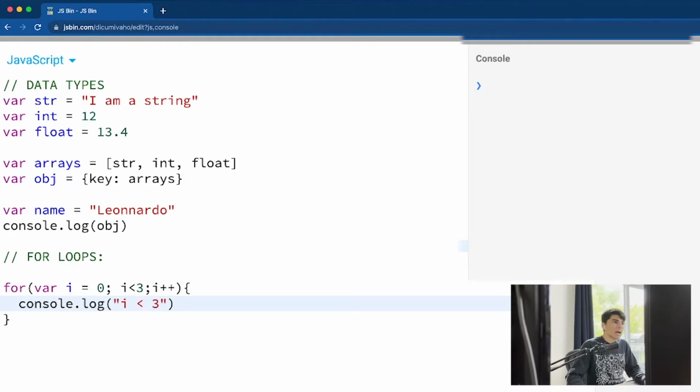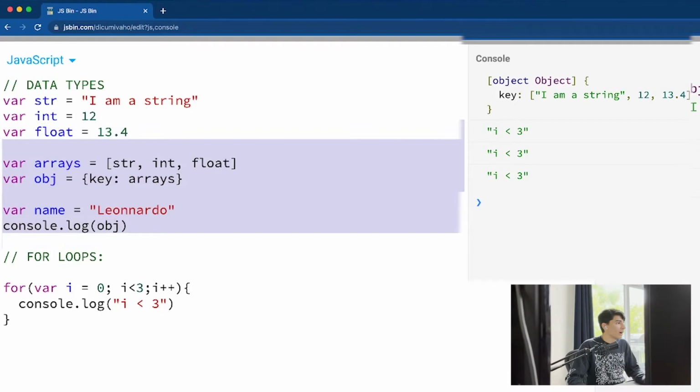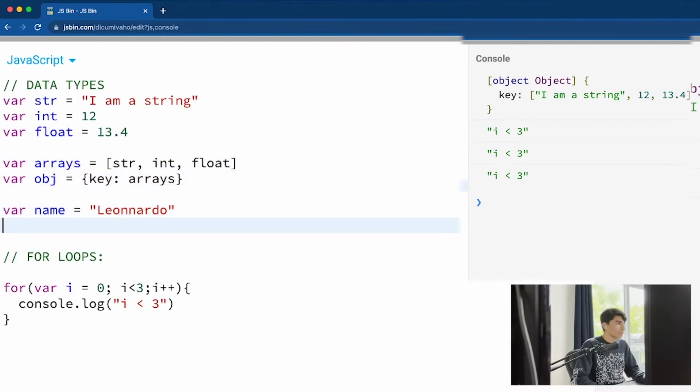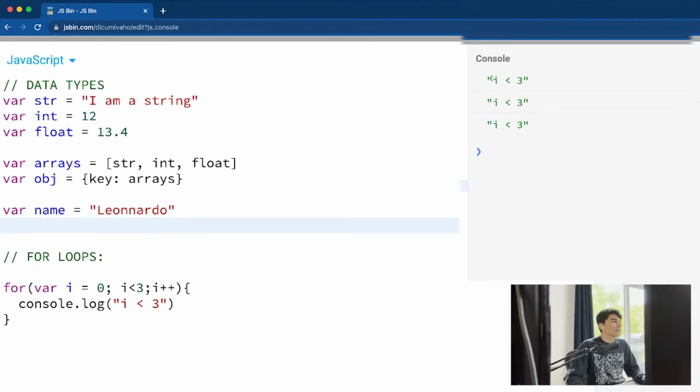Less than 3. I don't want to console log this thing here anymore. I'm fine with that. Okay, it's going to run 3 times. Why is that going to run 3 times?